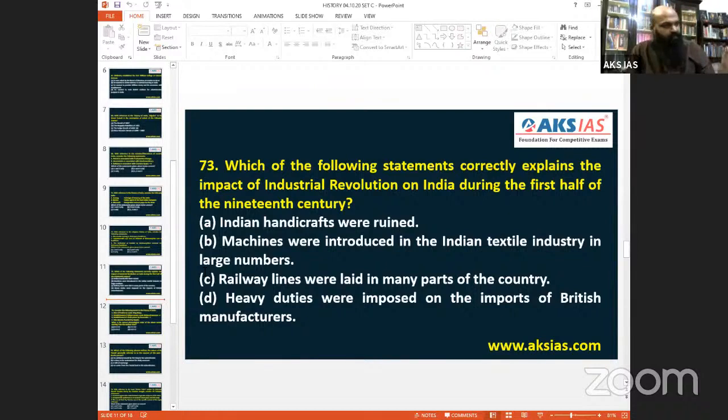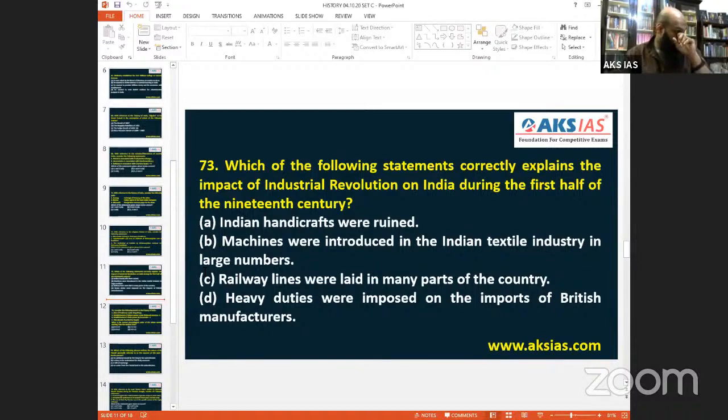Indian handicrafts were ruined. One of the perfect examples, because even though British wanted to expand their goods, Europe wanted British goods, but India and Indian goods still had a market. So Dr. Shashi Tharoor's book, The Era of Darkness, very well explains this concept. Even his Oxford speech also mentioned their looms were broken, their thumbs were chopped off, all this. So Indian handicrafts were ruined.